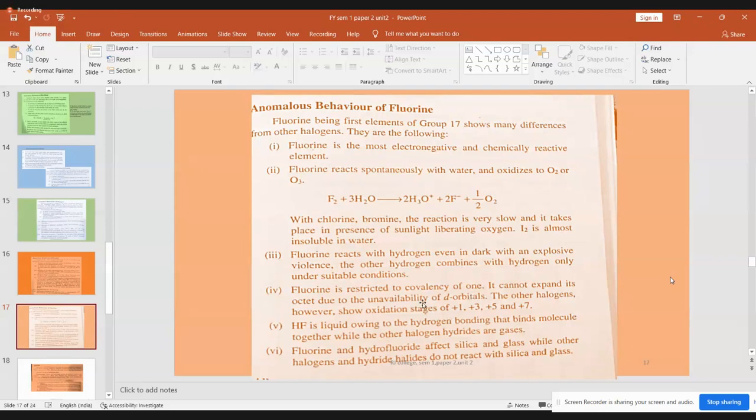This is the case with nitrogen. This is the case with oxygen. Same case with fluorine.